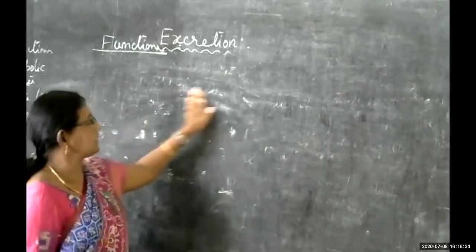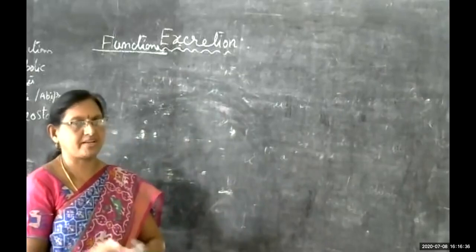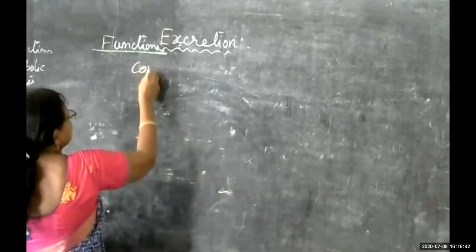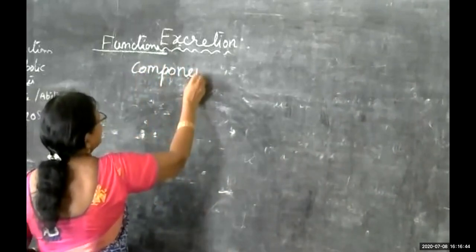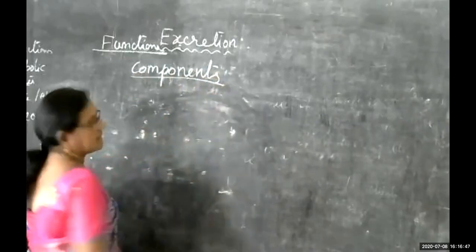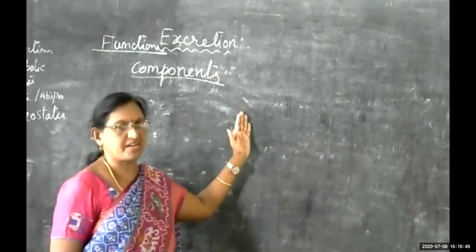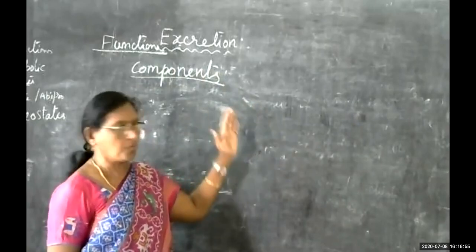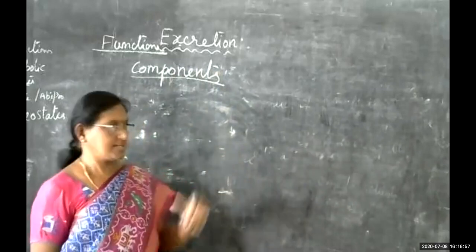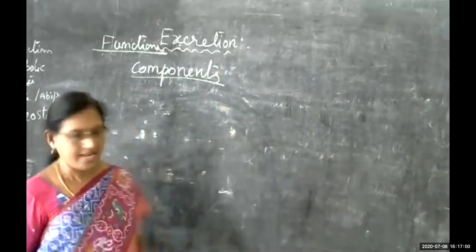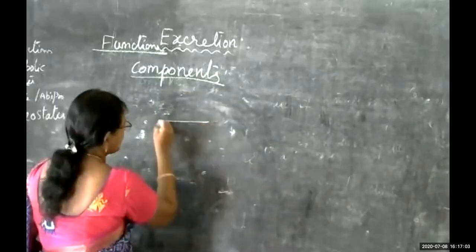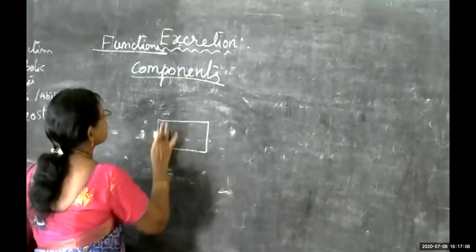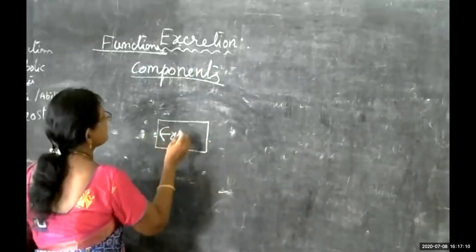Now when we look into the human excretory system, it has different components. I will just give you one idea; the detailed discussion of the different components, their major functions, and how the elimination process goes on through them, we will see in the next class. So what are the components present in the human excretory system? I will give you a simple flow chart.